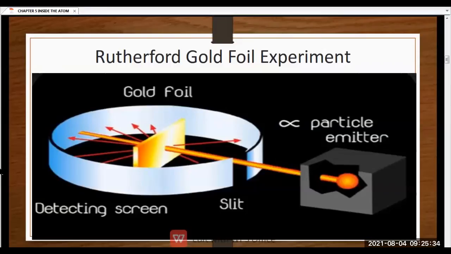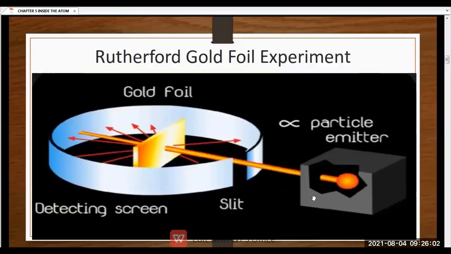This fluorescent screen is used to identify in which direction the particles went when they were bombarded on the gold foil. To see in which direction and at which angle they got deflected, the fluorescent screen was used surrounding the gold foil.